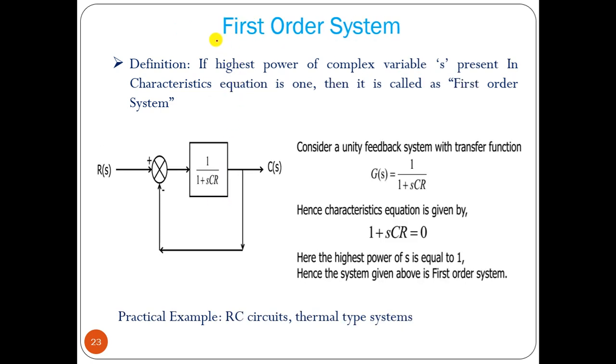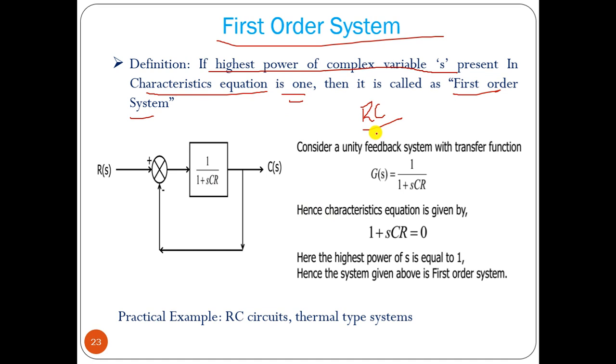Now first order system. First order means if the highest power of complex variable s present in the characteristic equation, or in the denominator, is 1, then it is called a first order system. As we have seen for the RC network, the transfer function of a simple RC network is 1 by 1 plus s into CR.